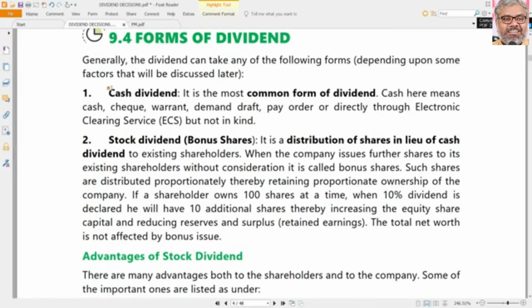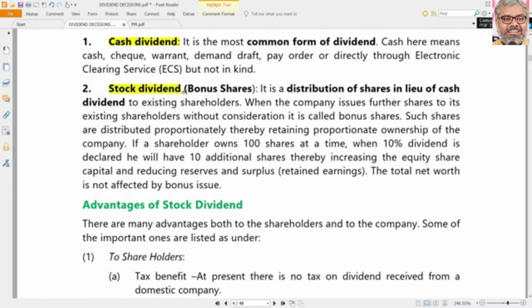Now, what types of dividends can be paid by the companies in India? Naturally, one is cash dividend. The second one is stock dividend. Stock dividend in India, we call it bonus shares. Bonus shares is nothing but distributing the shares in lieu of cash dividend. So instead of giving cash, the company capitalizes its reserves, and those retained earnings or reserves or the existing owners' funds which are capitalized now will be given as bonus shares to the shareholders.